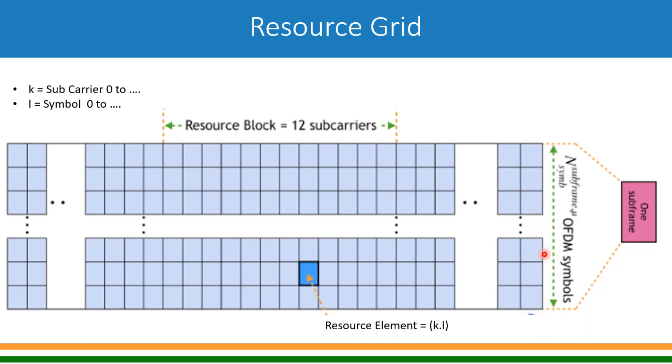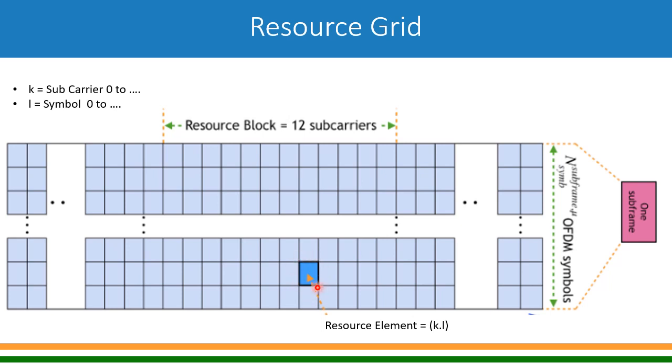So on the y-axis, it's a time domain, and every box will denote a symbol. In the x-axis, it's a frequency domain, and every box is a subcarrier. And of course, 12 contiguous subcarriers make a resource block. If you look at one cell anywhere, that is called a resource element.